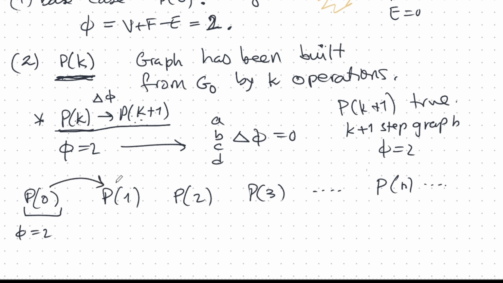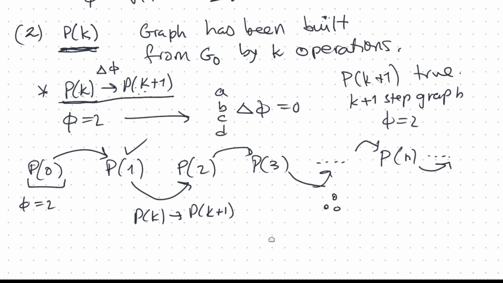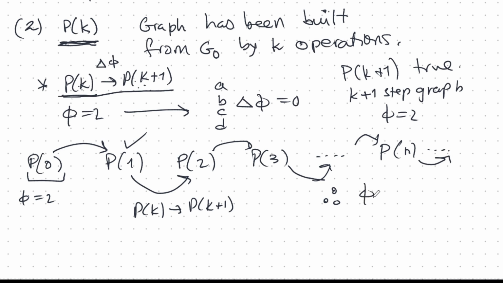So then this must be true. And then the machine walks. Pk implies Pk plus 1. It keeps walking along and keeps going and going and going. And it does all of the proof of every step for us. And so therefore, it is true for all graphs. Phi is 2 for all connected planar graphs.